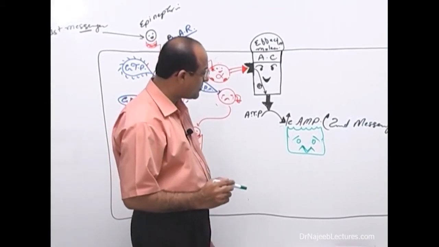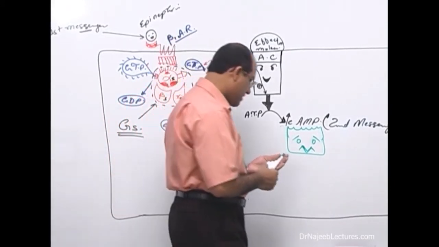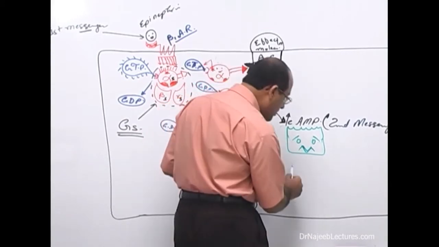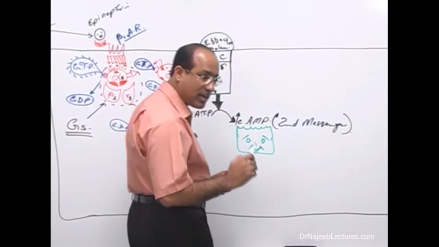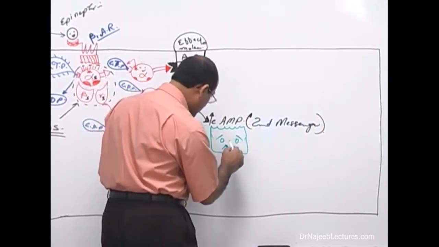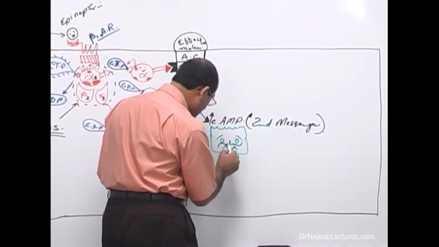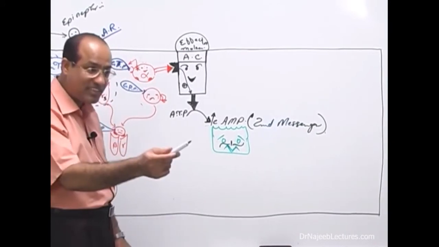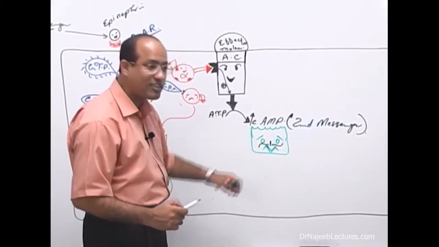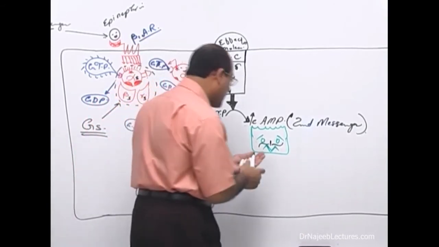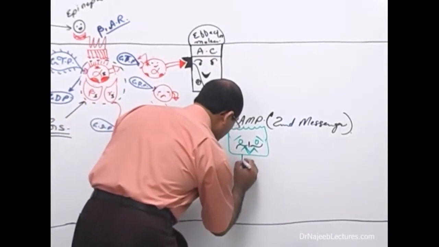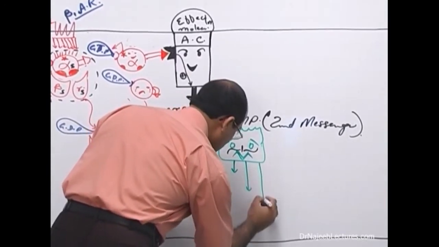And you know what it does? This enzyme will attack certain intracellular proteins, and when this enzyme attacks the intracellular proteins, what happens? It will add phosphate to them. Look here. What it is doing?